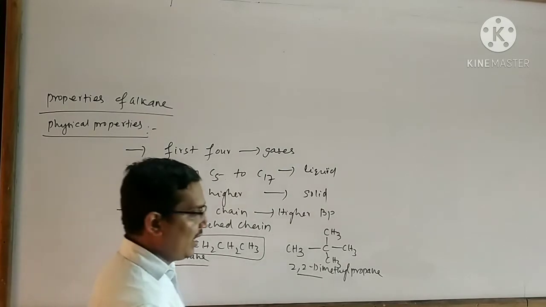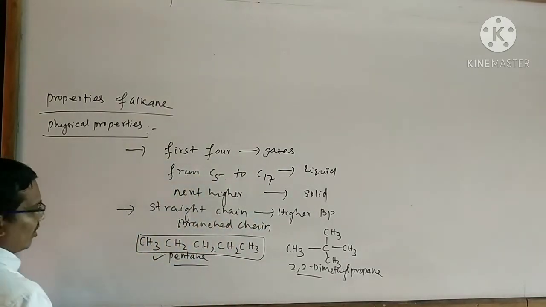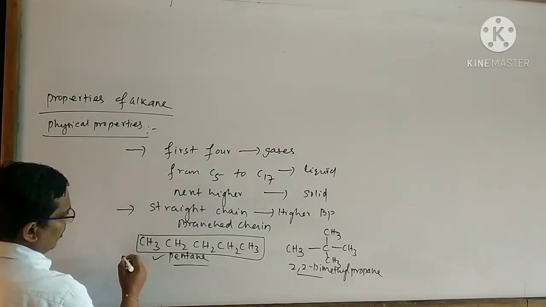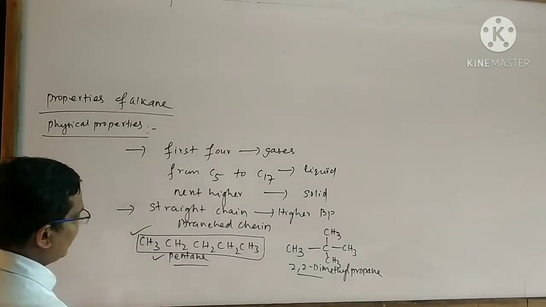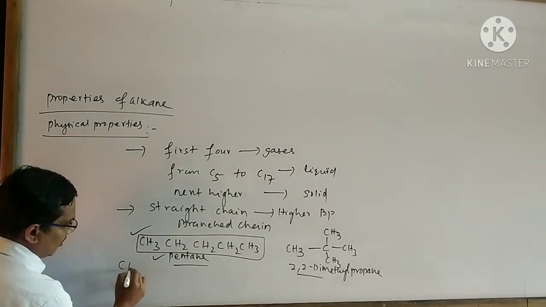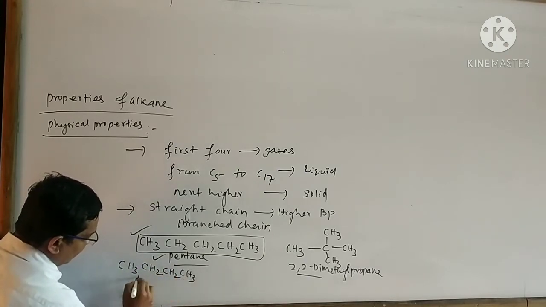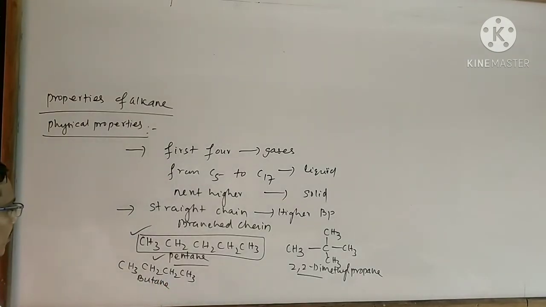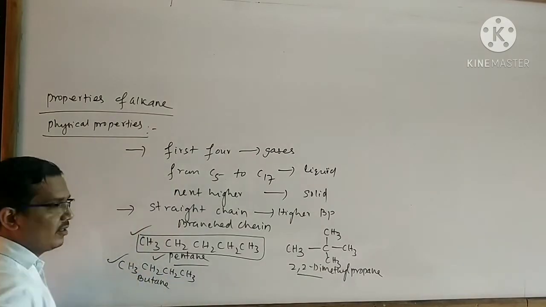However, the boiling point increases with the increase of carbon chain. That means, take another example. Suppose I want to take an example of a hydrocarbon. Suppose this is the first example, that is your pentane. Take another example. This is said to be butane. Among pentane and butane, pentane has a higher boiling point than butane.